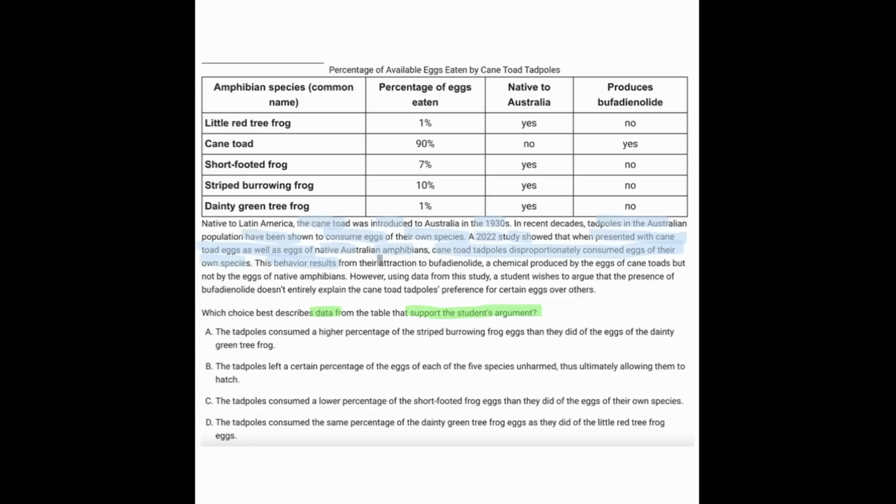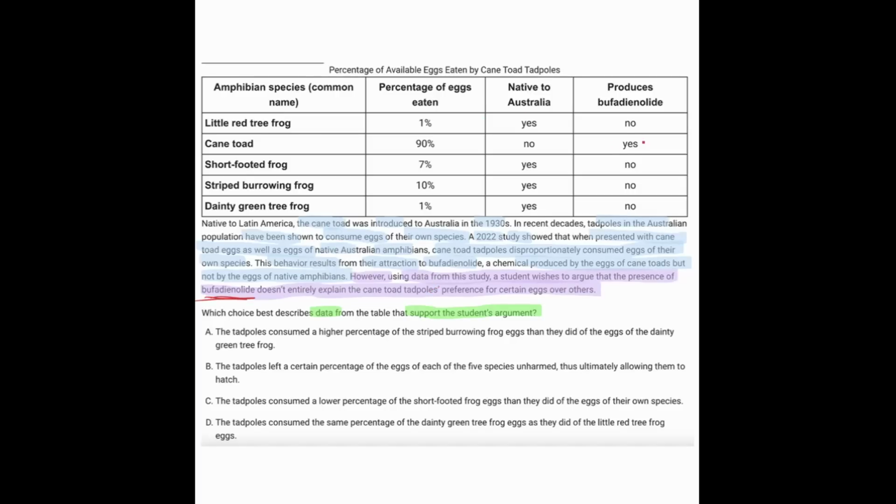This behavior results from their attraction to this chemical that's produced by the eggs of cane toads, but not by the eggs of native amphibians. However, using data from the study, the student wishes to argue that the presence of that chemical doesn't entirely explain the tadpole's preference for certain eggs over others. So when we look at the data, we're looking for the idea that it's not just this chemical that's explaining why they prefer certain eggs.